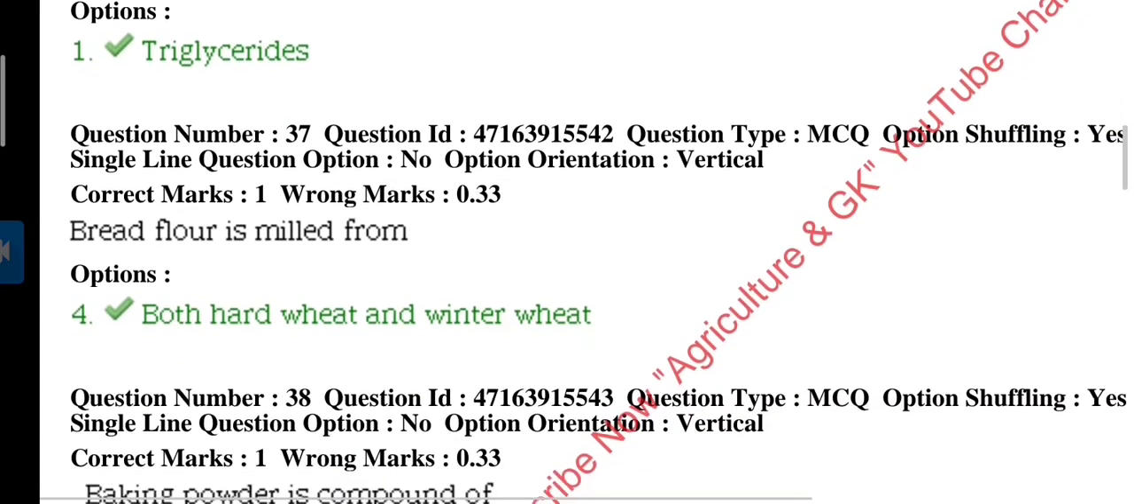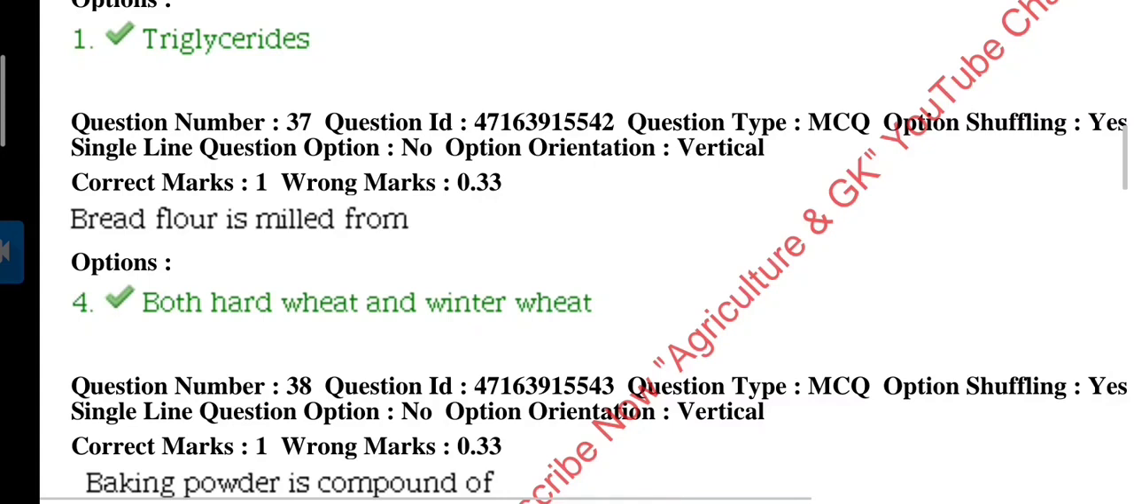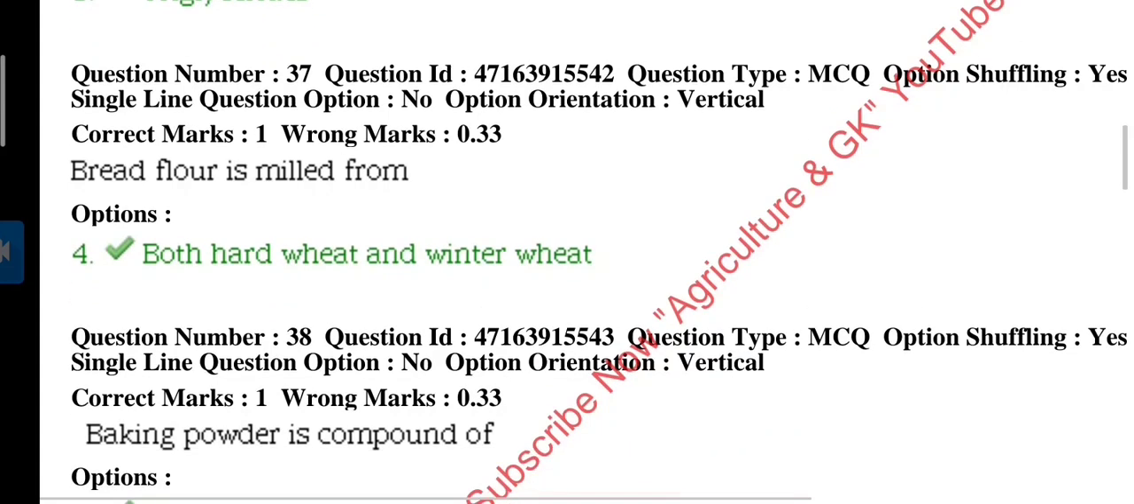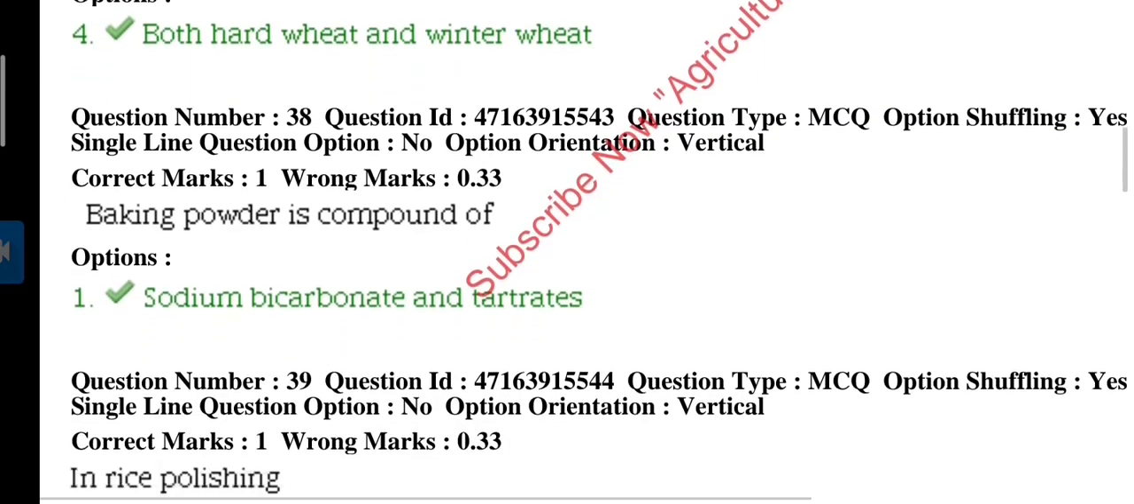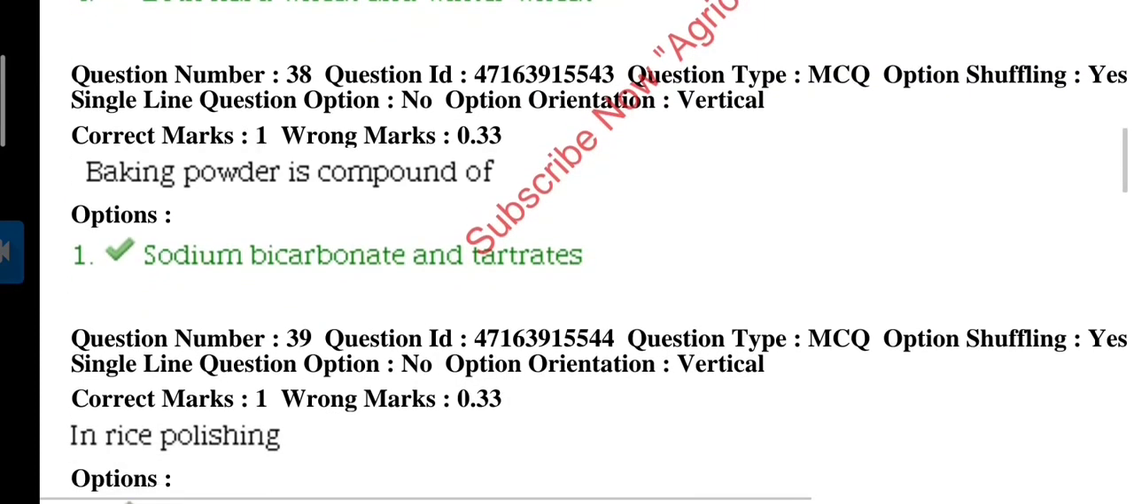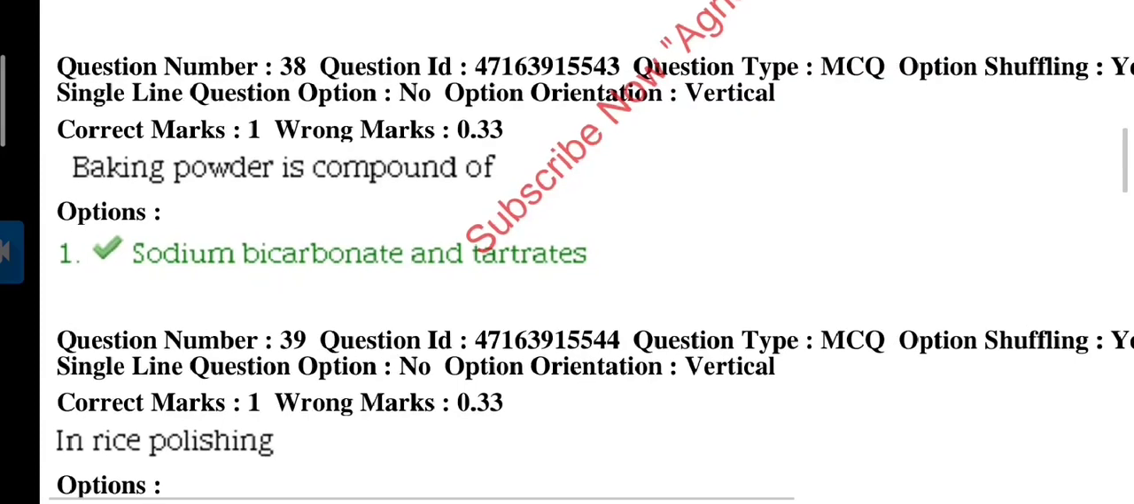Next question 37. Bread flour is milled from hard wheat and winter wheat, and Triticum aestivum is also known as bread wheat. Next question. Baking powder is a compound of sodium bicarbonate and tartrate.